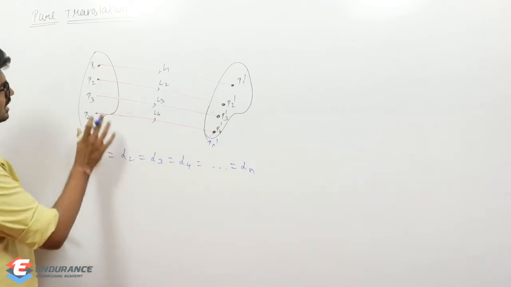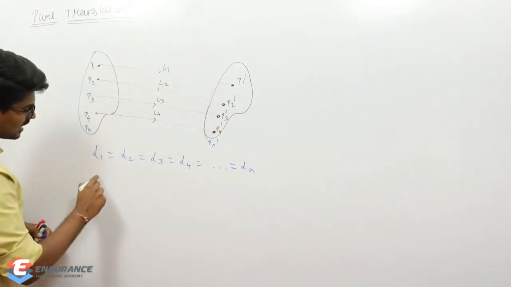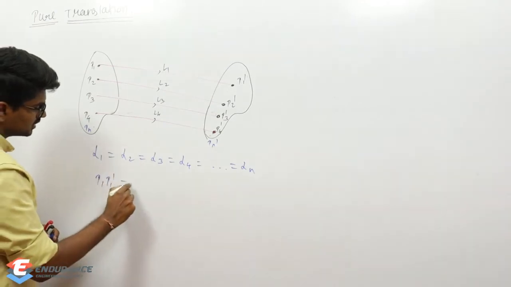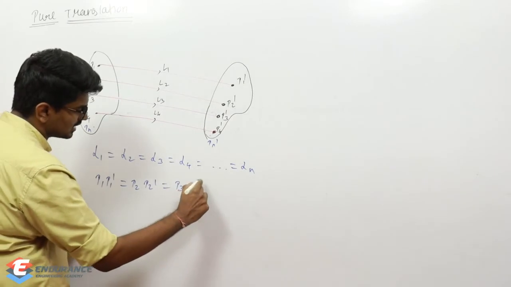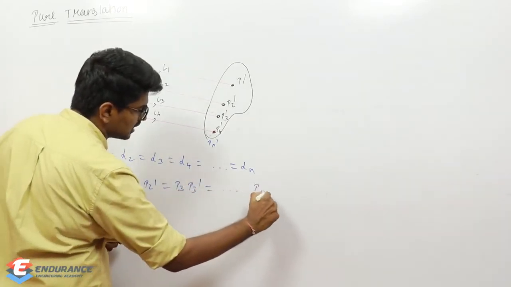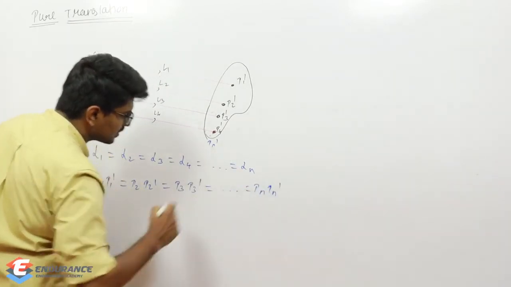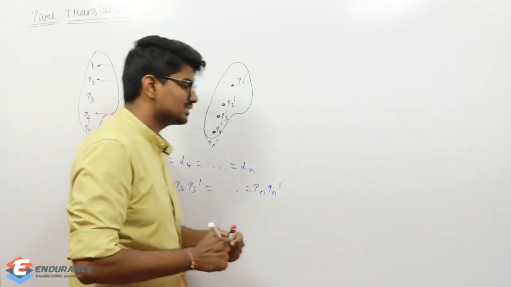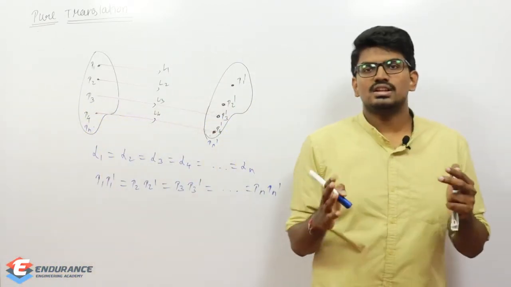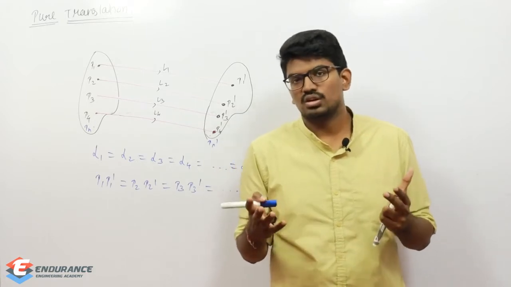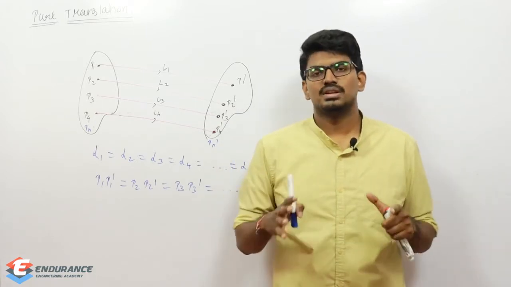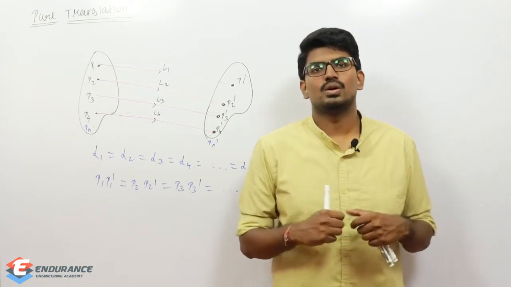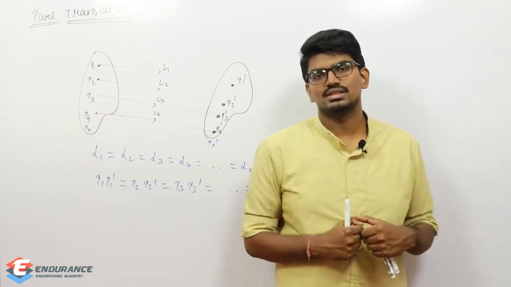Similarly, I can write P1 dash is equal to P2 dash, equal to P3 dash, until Pn dash. So what is the definition of pure translation? Simply, if each and every point in a rigid body covers the same, equal linear displacement, I can call that the motion pure translation.